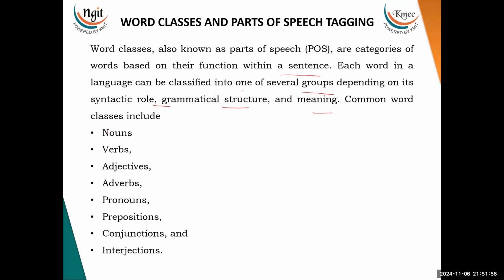We all know the common word classes: noun, verb, adjective. I hope you all know the definitions of these. Noun represents people, places, things, or abstract ideas. For example, let me write: nouns like a book, a city, and John. Verbs describe actions or states, which we know: run, think, eat, like that.